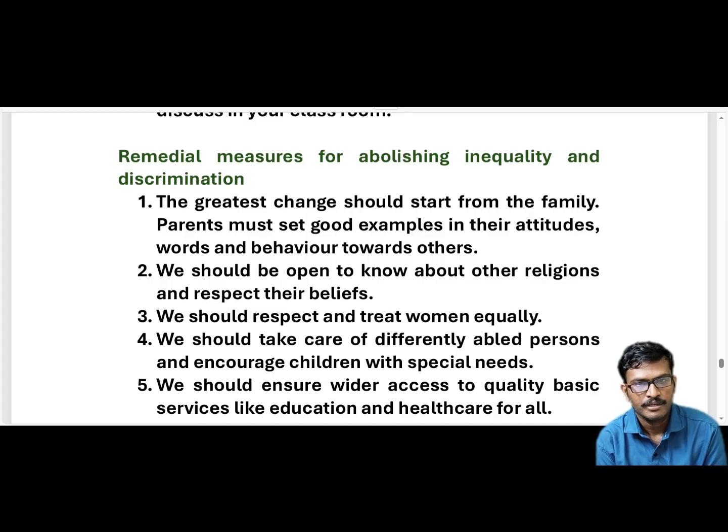So what kind of practices are we following in our particular religion? I am Hindu, and I love and respect my religion. We have affection towards our religion, and I have the feeling that I am a Hindu. But though we respect and follow our religion, we should also respect other religions and their belief systems. We should not criticize them.